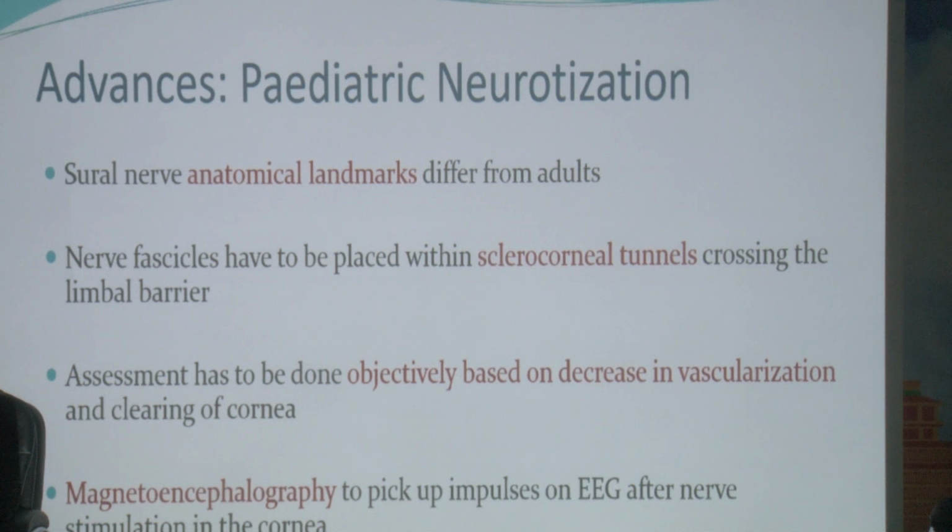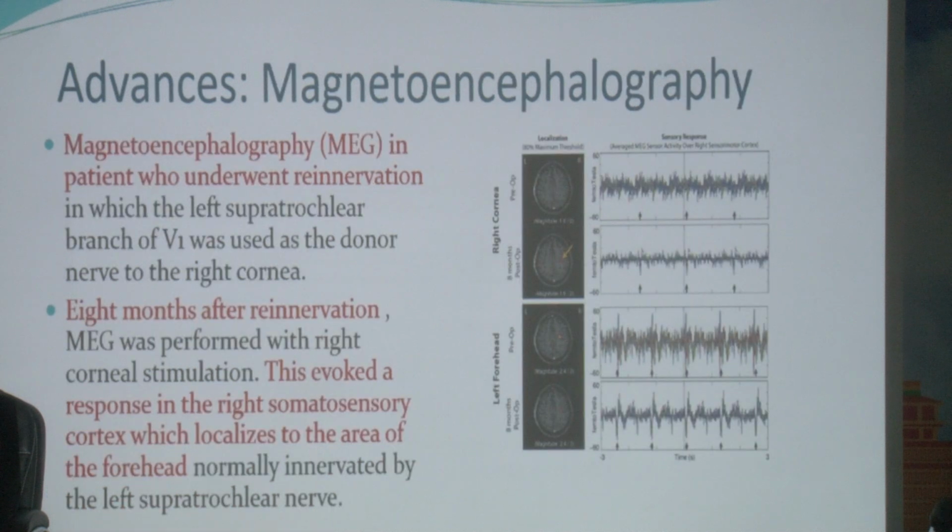And there is something called magnetoencephalography, where we check EEG impulses, and we find that the impulses are taken up by an area of the frontal part, which corresponds to the supraorbital nerve. So it's like stimulating the cornea, but the sensations are picked up as if they are coming from the supraorbital area of the forehead, because it is connected to that nerve. So these are the magnetoencephalography images.